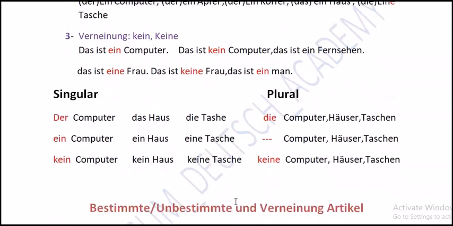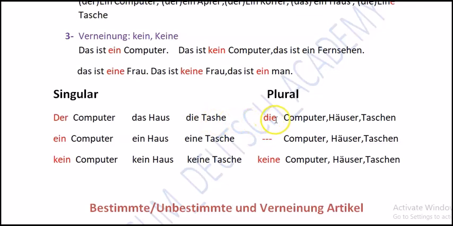Now coming to the forms when they are singular and when they are plural, and how they are used. Here are the examples. For example, we say der Computer, das Haus, die Tasche. These are bestimmte articles, these are unbestimmte articles, meaning undetermined articles, and these are the singular forms, and these are Verneinung, the negative form of them. So these are in singular form here, and here are in plural.